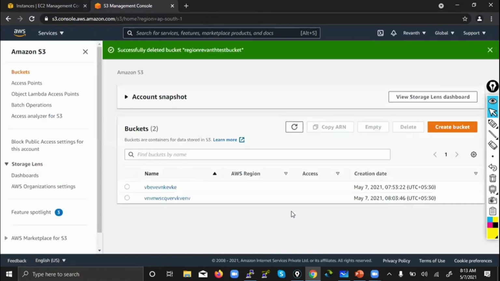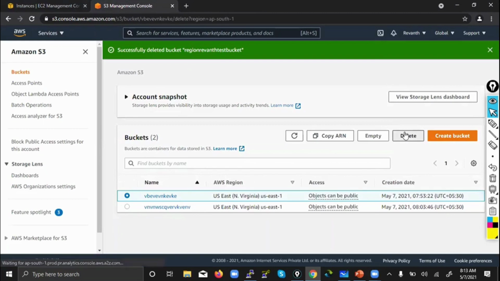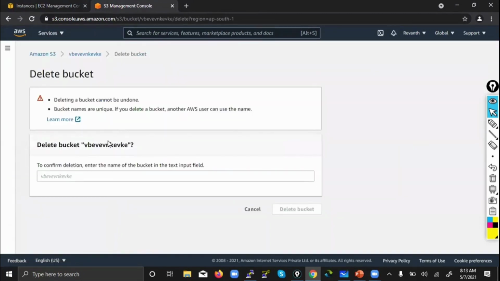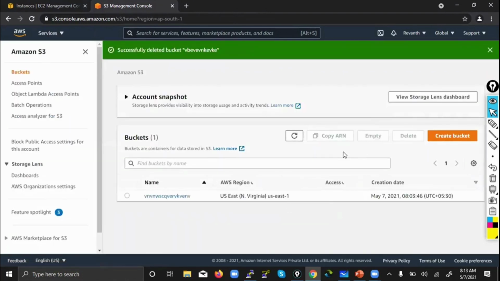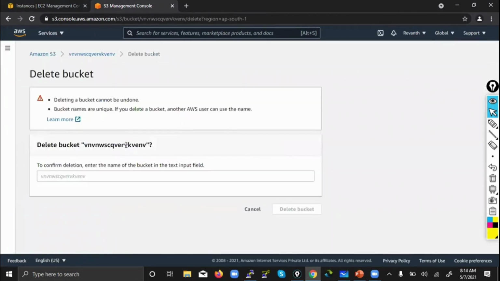Also, once you practice, just delete. Of course, you don't get a bill, but it's just good practice. After every day of practicing, just delete whatever you have created, so that your console will be clean every time. You don't have any old stuff, whether that can be IAM users or buckets, whatever it is. Usually I forget to clean every time.